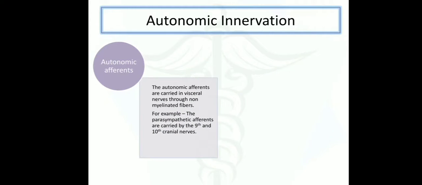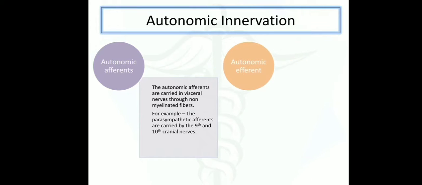Now let's see the autonomic innervations. Autonomic nerves travel throughout our body to all the organs. The nerves are divided into the afferent and efferent nerves. The autonomic afferents are carried in visceral nerves through non-myelinated fibers. For example, the parasympathetic afferents are carried by the ninth and the 10th cranial nerves. These nerves relay sensory information from sensory receptors to region of brain. In simple terms, they conduct sensory impulses from internal organs and deliver it to the CNS.